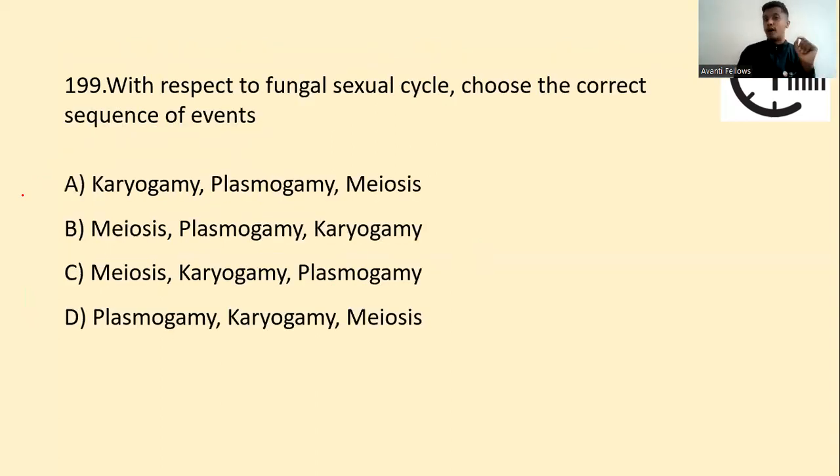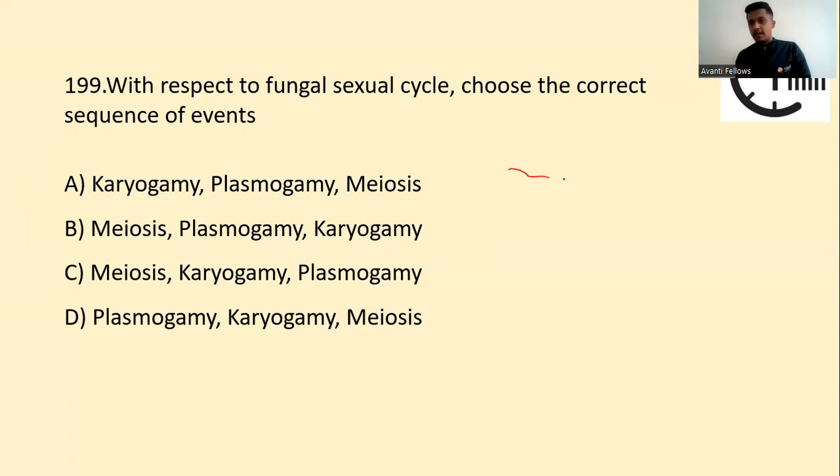With respect to the fungal sexual cycle, choose the correct sequence of events. We have karyogamy, plasmogamy, meiosis; meiosis, plasmogamy, karyogamy; meiosis, karyogamy, plasmogamy; and plasmogamy, karyogamy, meiosis. Let's break this down. What happens in the sexual cycle in fungi?